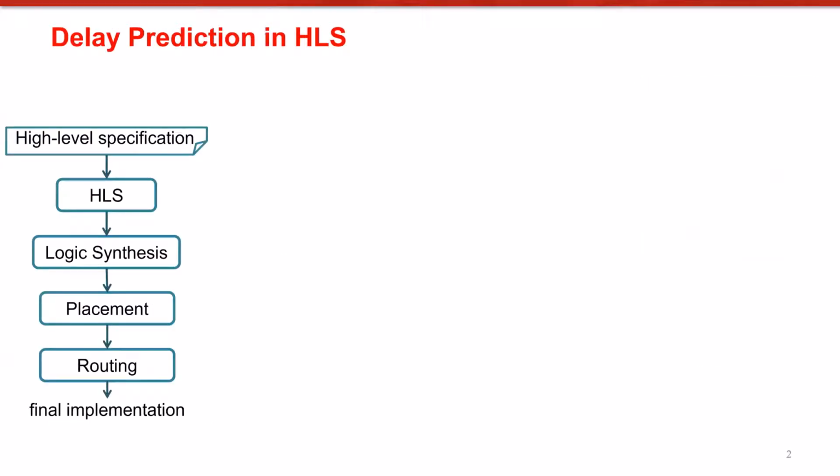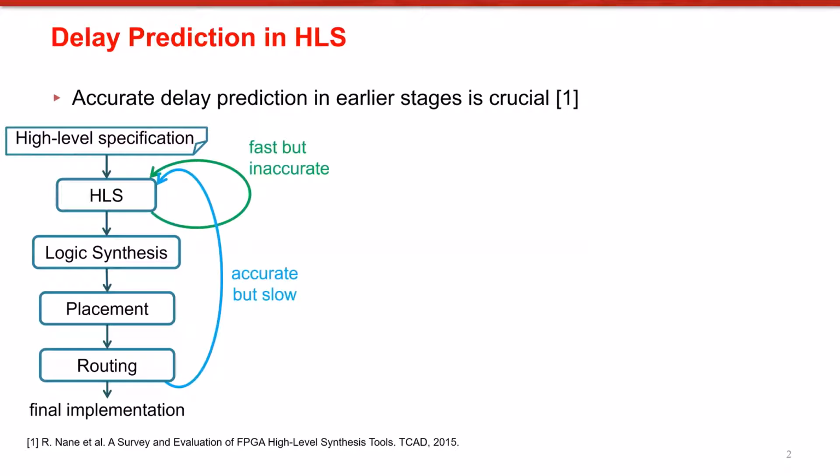HLS has become a part of FPGA design flow, which consists of many other distinct and modular steps, including logic synthesis, placement, and routing, after which we get the final implementation. To accelerate design closure, it is crucial to have an accurate prediction of area and delay of final implementation during earlier design stages, because these predictions can be used as a quick feedback to control the behavior of each design step. For instance, delay predictions in HLS impact clock cycle boundaries established in the scheduling step.